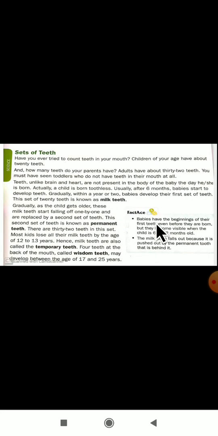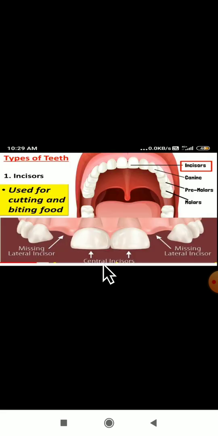Next, we have discussed about the sets of teeth only. What is milk teeth, what is temporary teeth and what is wisdom teeth. Wisdom teeth will come between the age of 17 to 25. Remember, between the age of 17 to 25 years wisdom teeth will come.